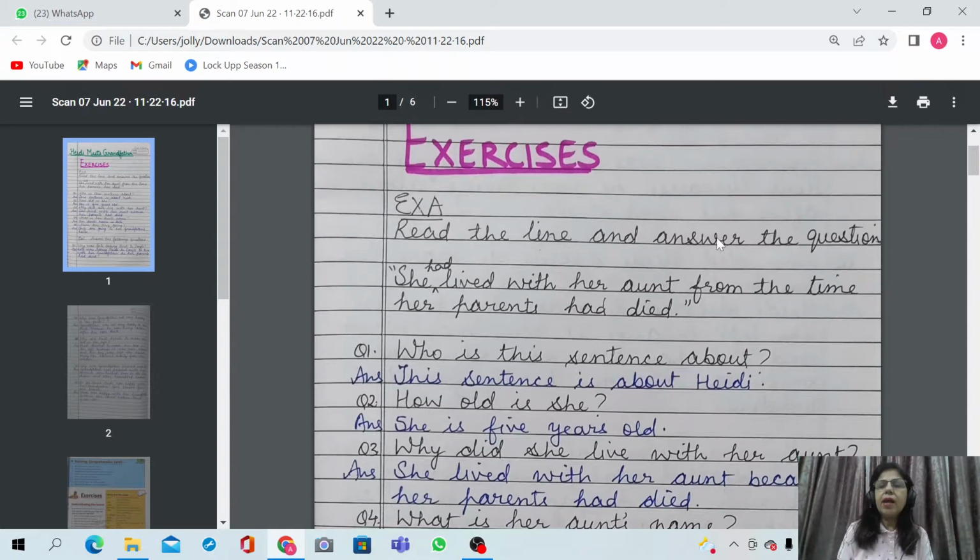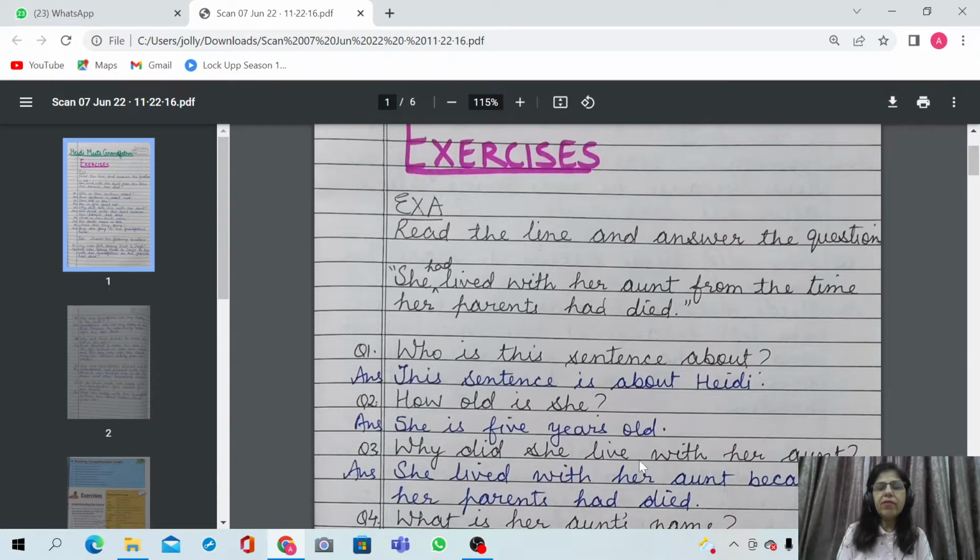Read the line and answer the question. So this is a line. On the basis of this line there are some questions, we have to answer them. She had lived with her aunt from the time her parents had died. So question number 1 related to this line is, who is this sentence about? This sentence is about Heidi. How old is she? She is 5 years old.